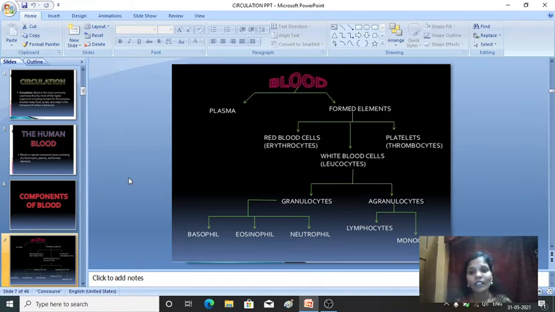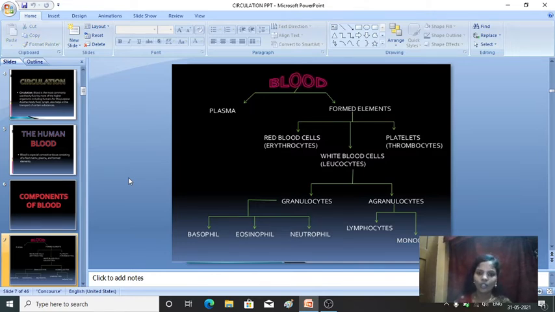Fine. Then WBC, that is leukocytes, is again divided into two components. One is granulocytes and the other one is agranulocytes. Then granulocytes are divided into three forms: basophils, eosinophils and neutrophils. Okay.